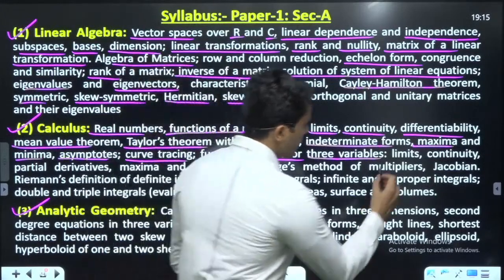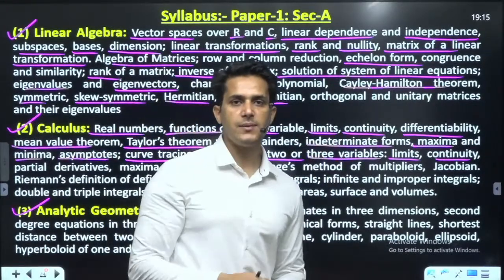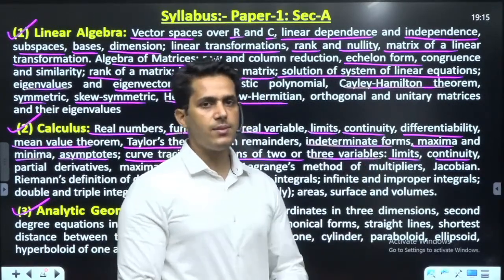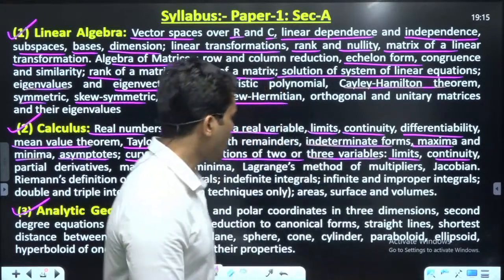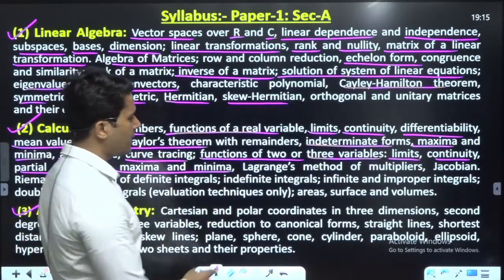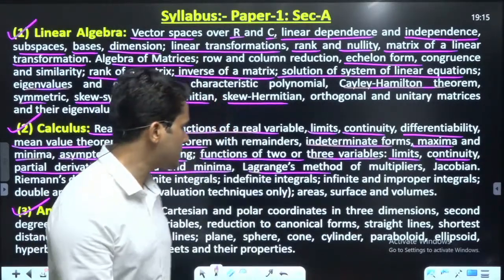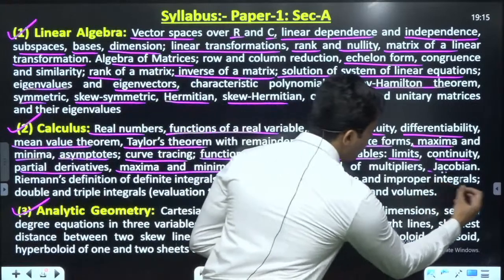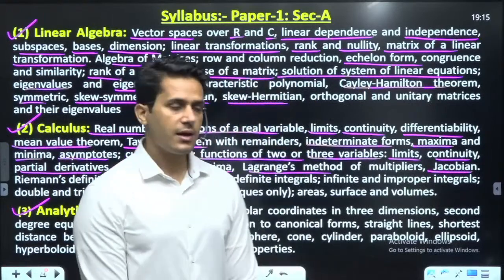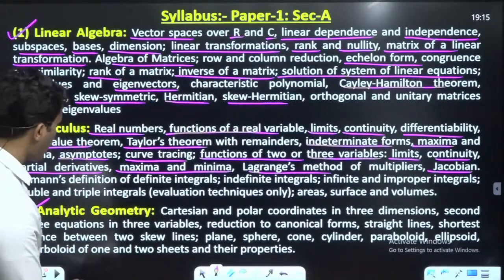And you are seeing limits, continuity, repeated topics. These were just for one variable, plus 2 standard questions, and this is for 2 variables, 3 variables, and several variables. It is the topic of your graduation. Partial derivatives, maxima minima, once again, Lagrange's method of multipliers, which is a very important topic. Every single year, one question is asked in this topic. Jacobian, very important topic. And UPSC 2021 also asked one question, and this topic is in highlight. So, we will see which topic is more important.